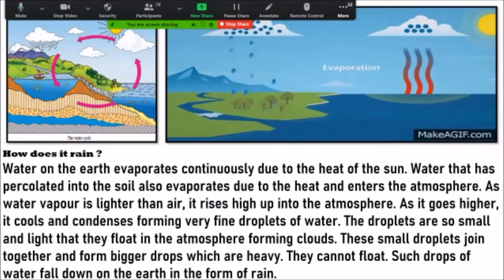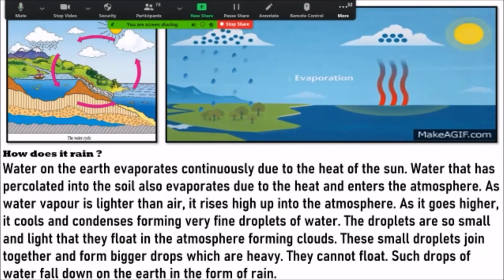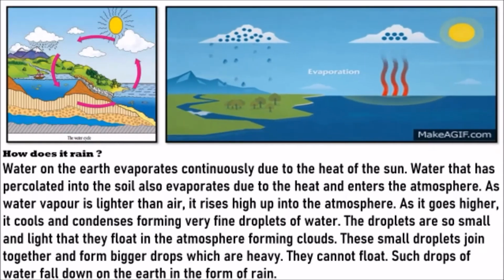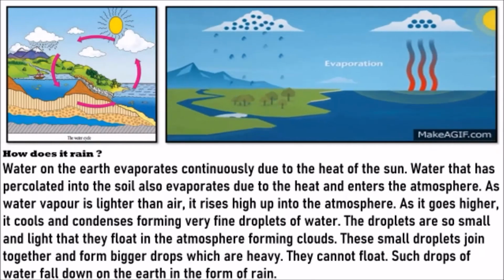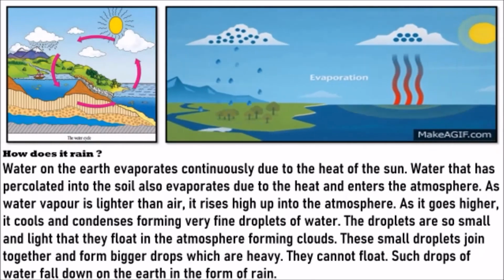Now, as the water vapor is lighter than air, this vapor is lighter than air. It rises high up into the atmosphere. It goes up and up and up. It goes up to the troposphere. We are still in the troposphere right now.